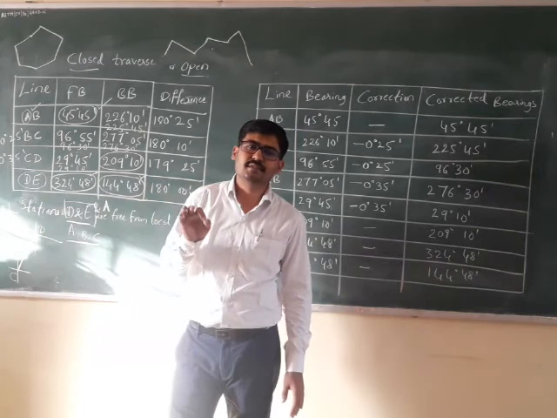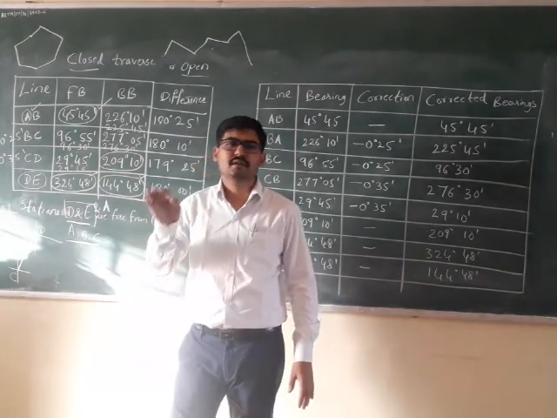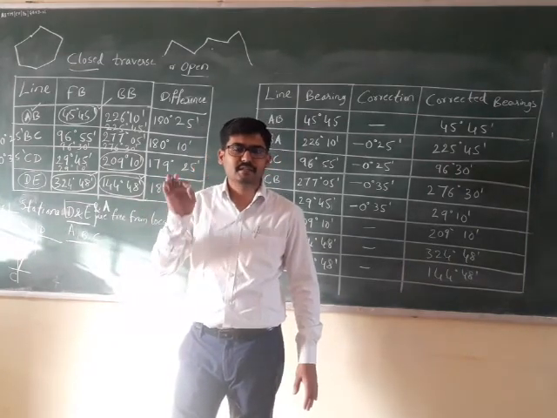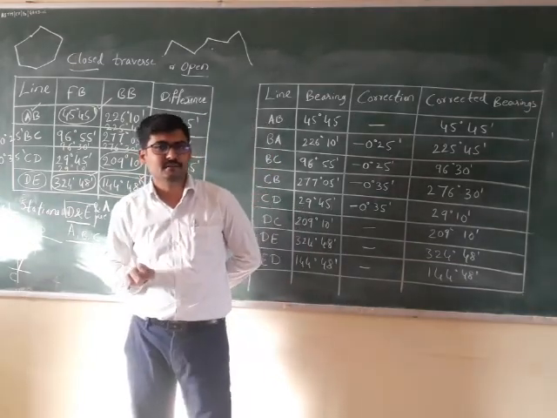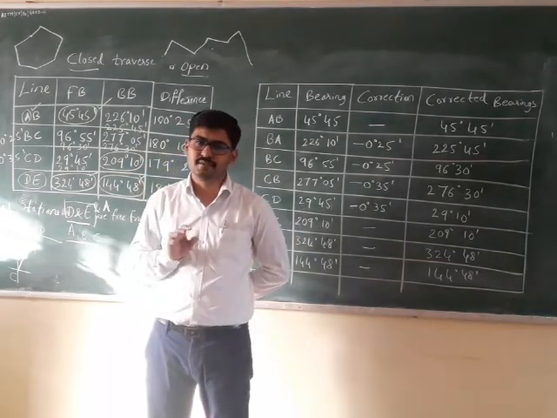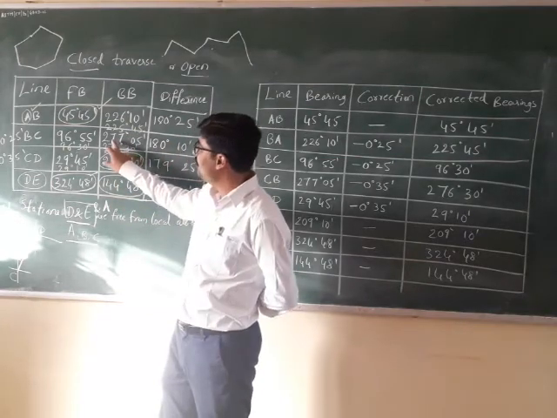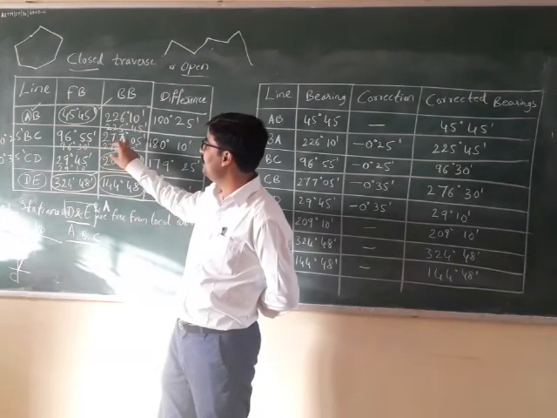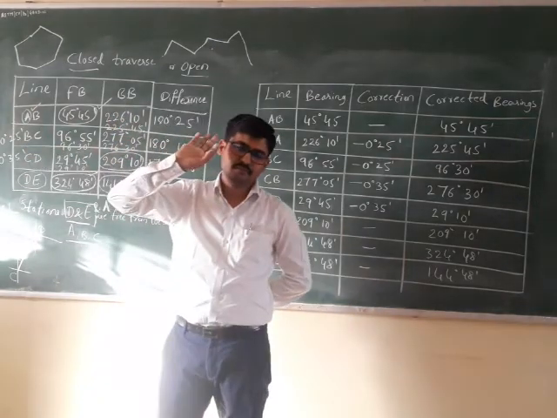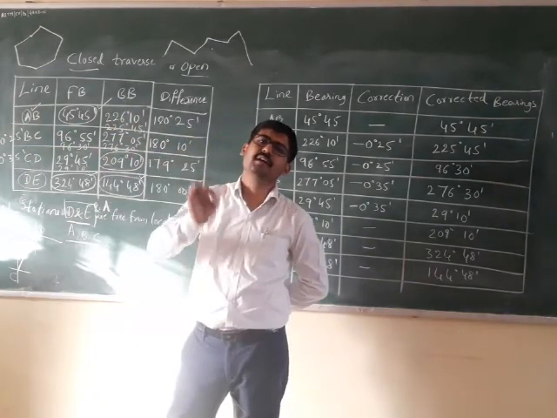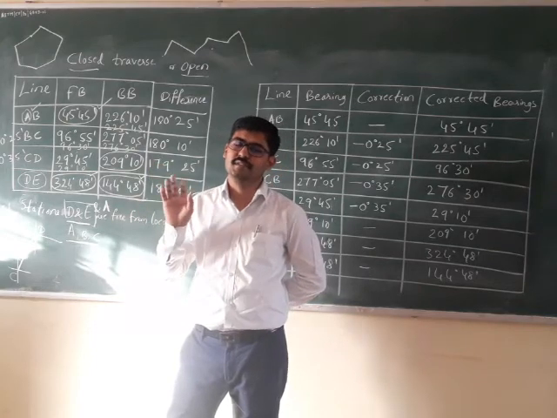So all the bearings measured from station C are incorrect and the correct value can be obtained by subtracting 0 degrees 35 minutes from the observed bearing. There is one more observed bearing from station C, that is 277 degrees 5 minutes, which is the back bearing of line BC. That should also be reduced by 0 degrees 35 minutes.